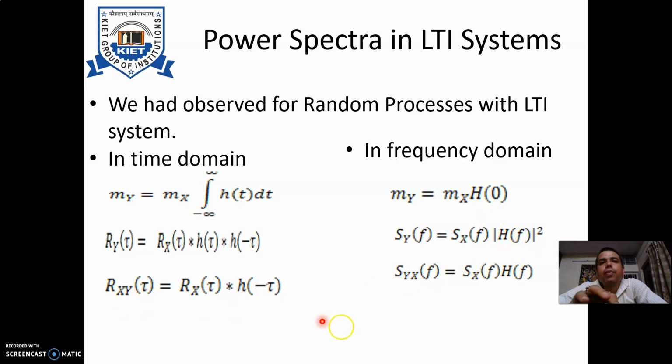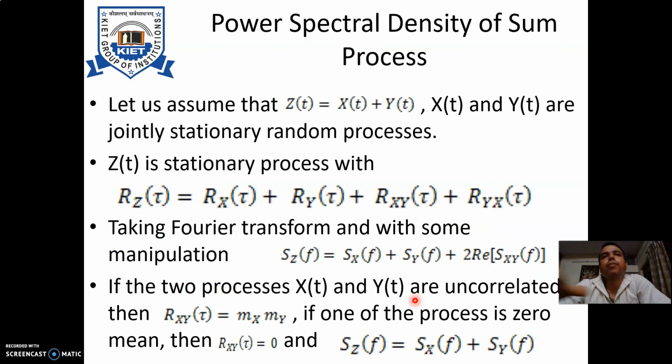And similarly, for the cross correlation function, the power spectral density of the cross correlation function is equal to SXF into HF. So this shows the frequency domain representation of these three signals, and I will suggest you to find out or draw these signals with the help of these relations and the Fourier transform. It will create a better understanding about the analysis perspective.